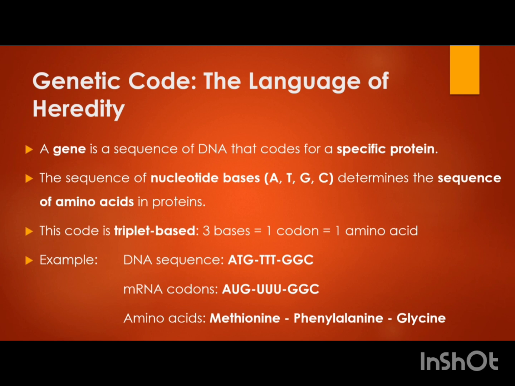Now the mRNA will be the complementary AUG. If the mRNA code is AUG, UUU, GGC, then AUG codes for the amino acid methionine, UUU is phenylalanine, and last is glycine. So these are the 3 amino acids which are joining to form the initial part of the protein.